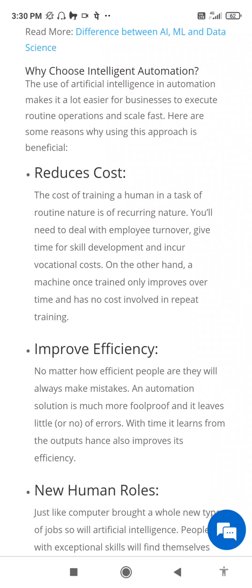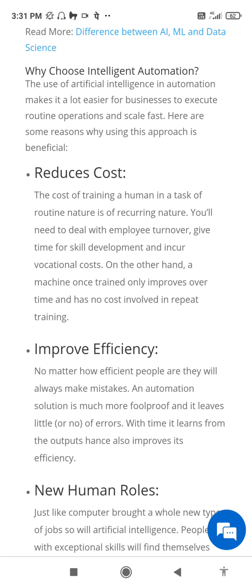Why choose intelligent automation? The use of artificial intelligence in automation makes it a lot easier for businesses to execute routine operations and scale fast. Here are some reasons why using this approach is beneficial. Reduces cost. The cost of training a human in a task of routine nature is of recurring nature. You'll need to deal with employee turnover, give time for skill development, and incur vocational costs. On the other hand, a machine once trained only improves over time and has no cost involved in repeat training.